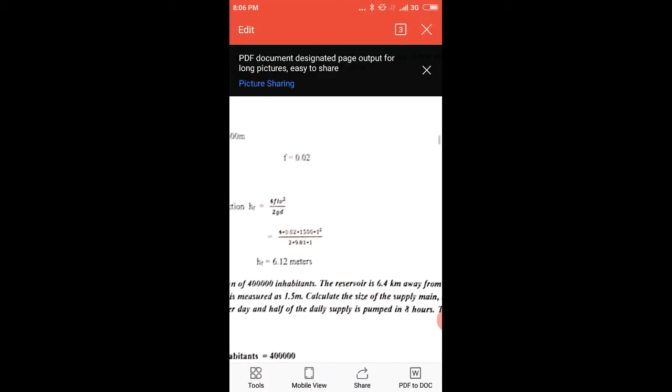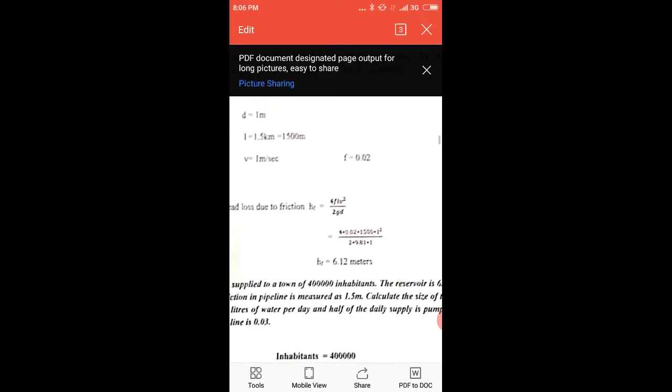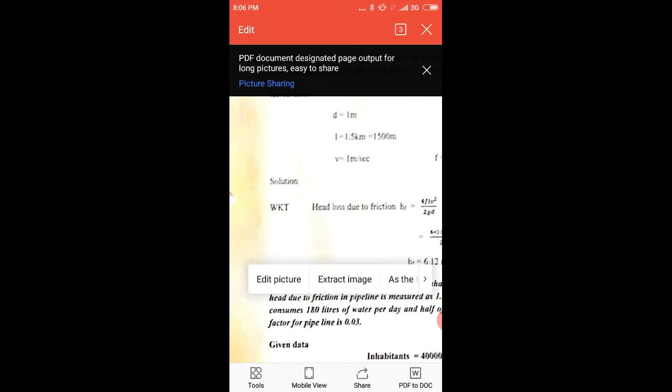Water is supplied to a town of 4 lakh inhabitants. The reservoir is 6.4 kilometers away from the town, and the head loss due to the friction in the pipeline is measured as 1.5 meters. Calculate the size of the supply main, if the inhabitants consume 180 liters of water per day, half of their daily supply is pumped in 8 hours, and take the frictional factor for the pipeline as 0.03.